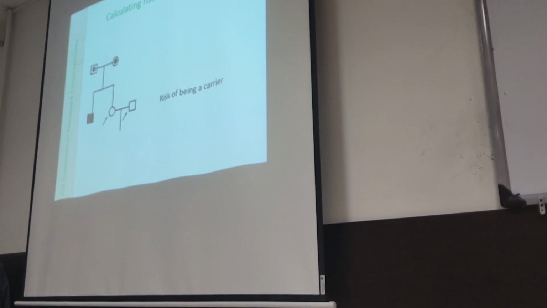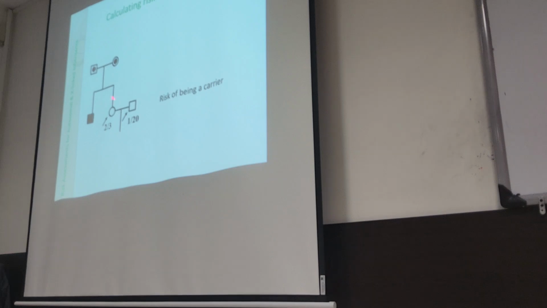The previous slide was without a family history, but in this family we have a family history. What is the risk of having an affected child for this individual if the carrier frequency in the population is 1 out of 20? The carrier frequency for this disease in this population is 1 out of 20.